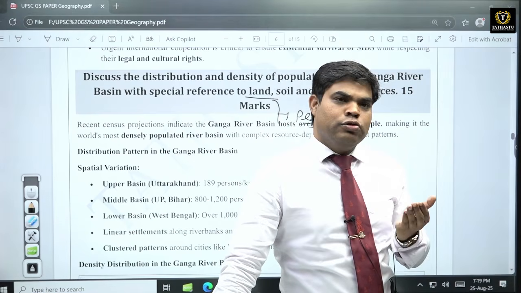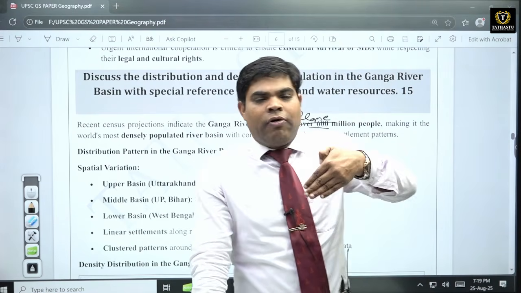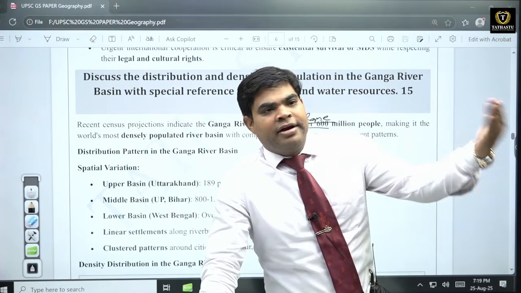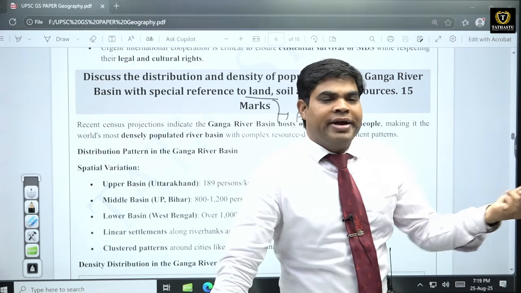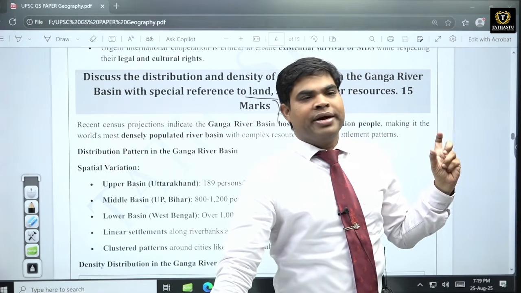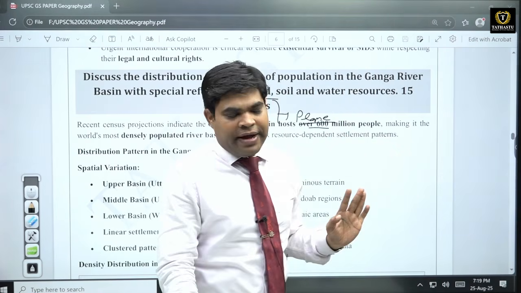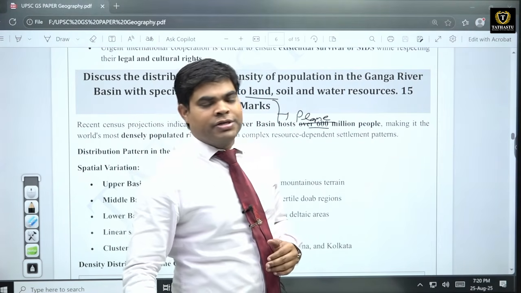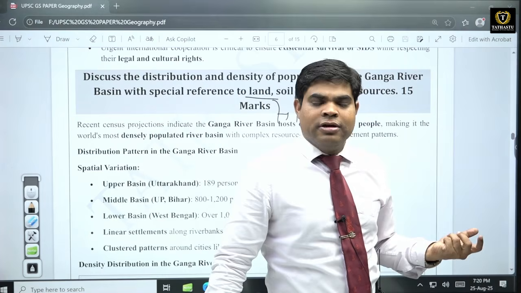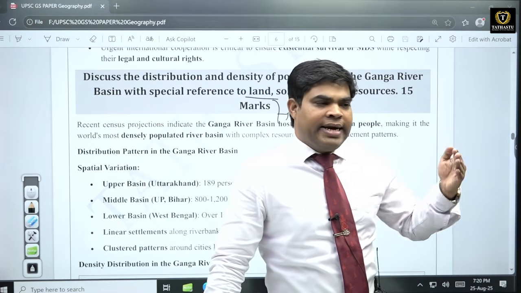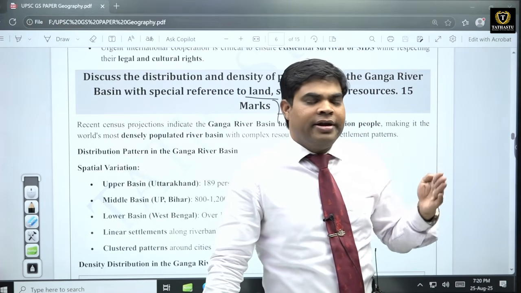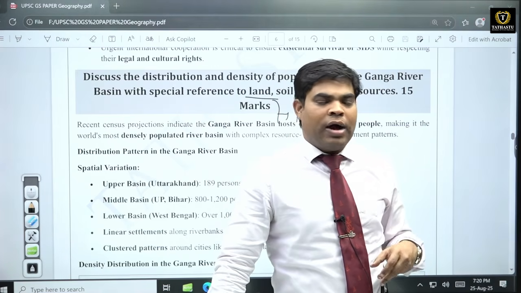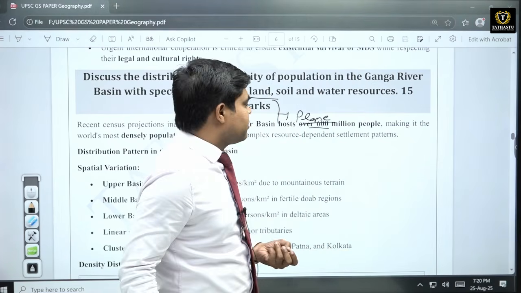Once a huge population is there, it has so much labor force, and this labor force in return will again do more agriculture, so more population will again be there. So this is a positive feedback effect, and because of that the density will increase, right. Now land is limited, so more people will be there, and land holding size will reduce day by day. So it will lead to high density in these areas.